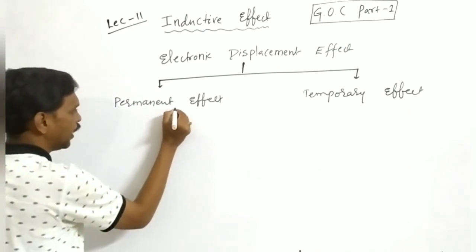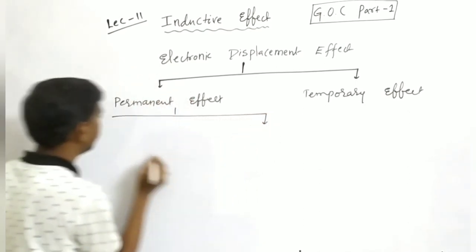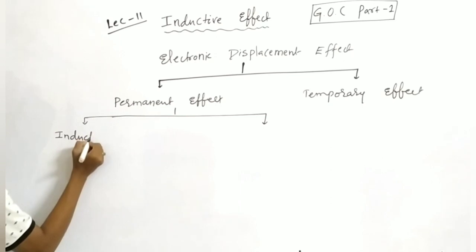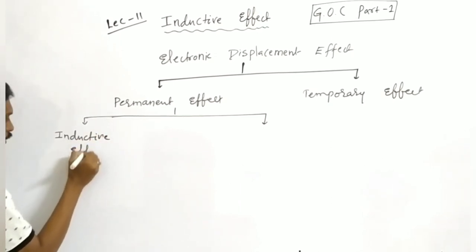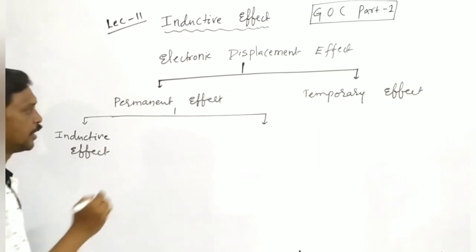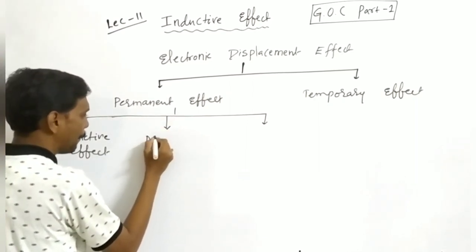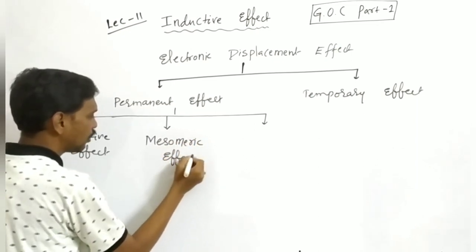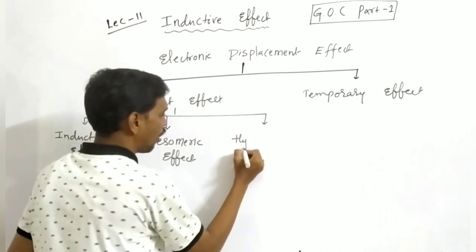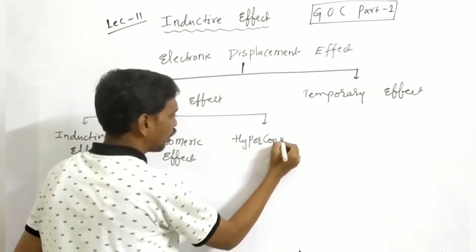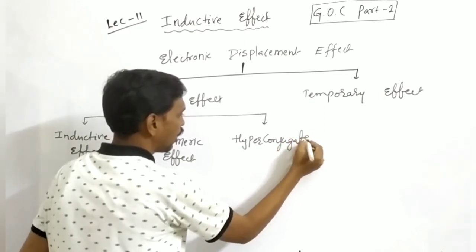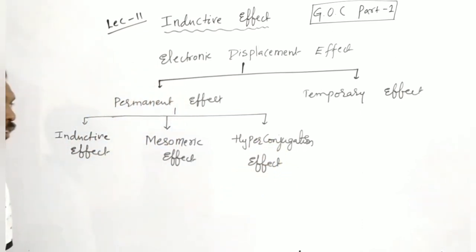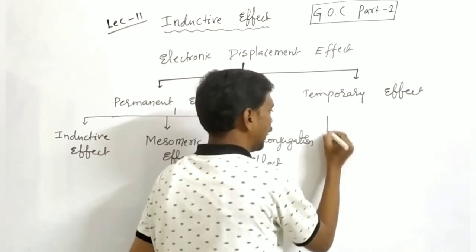If permanent, again permanent effect is of three types. First one, inductive effect. Second one, mesomeric effect. Third one, hyperconjugation effect.